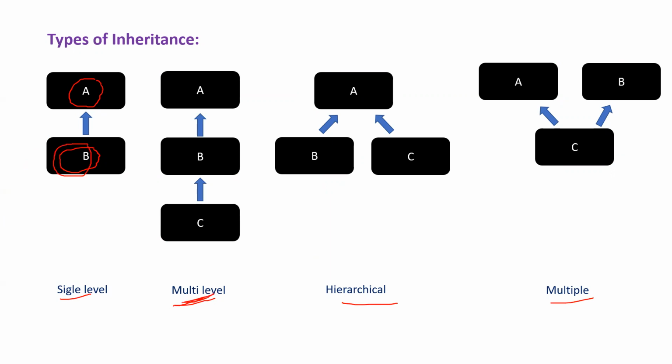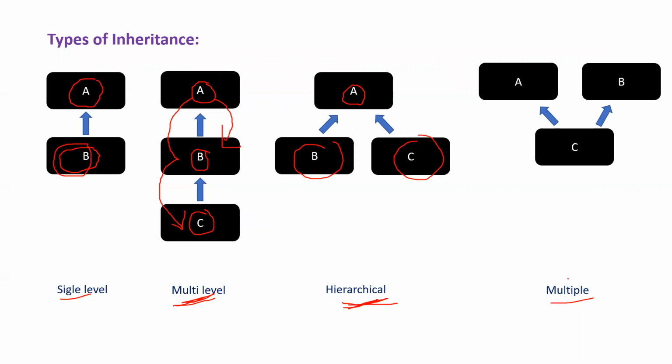In multi-level inheritance, there are levels of inheritance where B is the child of the parent class A and C is the child of the parent class B, which means B will get the methods and properties from class A, whereas C will get the methods and properties from both A and B. Observe the hierarchical inheritance, which means for a parent class, it can have any number of child classes like B, C, and there will be no relationship between the children. The children will get the properties and methods from the parent.